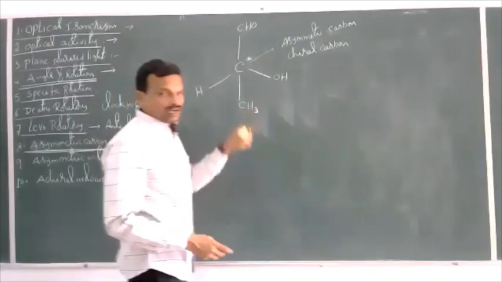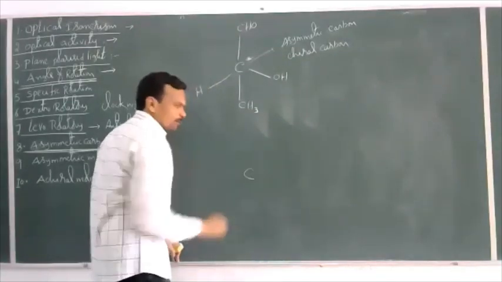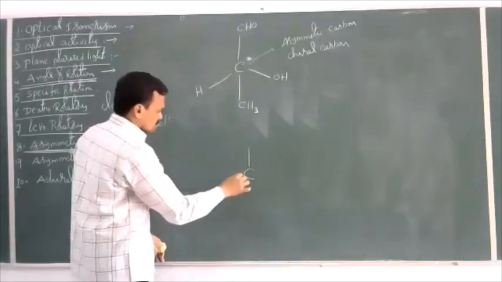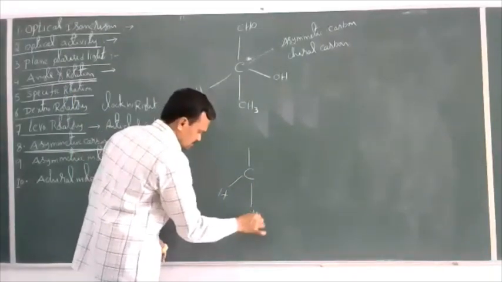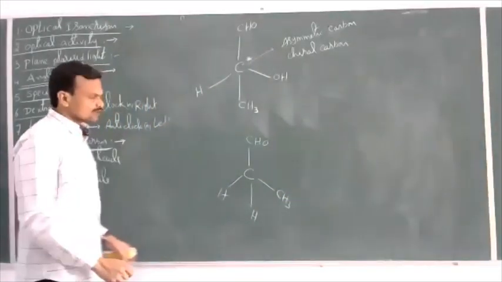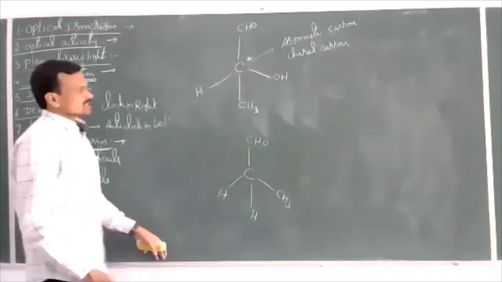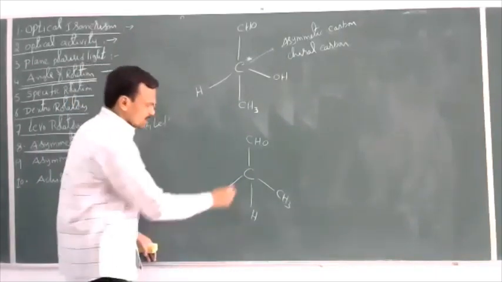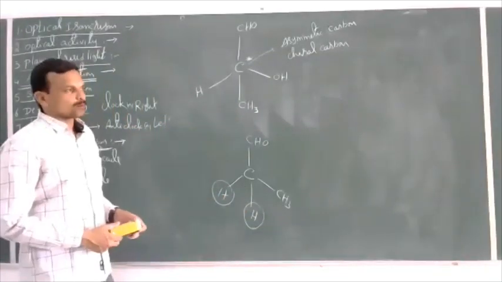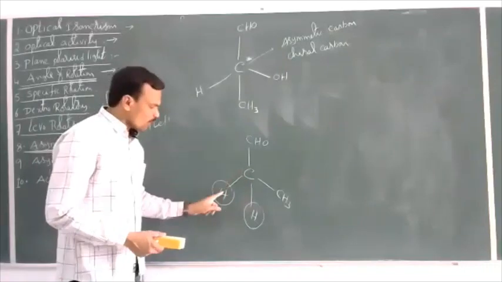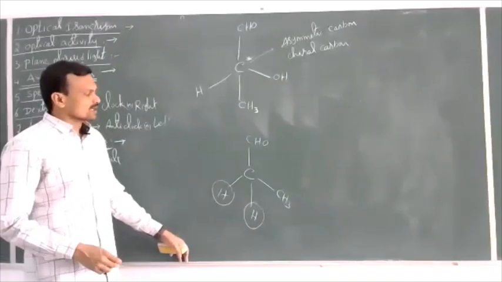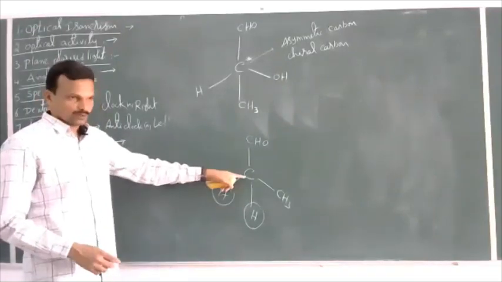Then what is a symmetric carbon? In a compound, if the carbon is bonded with two or more similar groups, now let us take this symmetric compound. Here the carbon is bonded with two similar groups. In any compound, if the carbon is bonded with two or more similar groups, then it is called a symmetric carbon, or that molecule is a symmetric molecule.